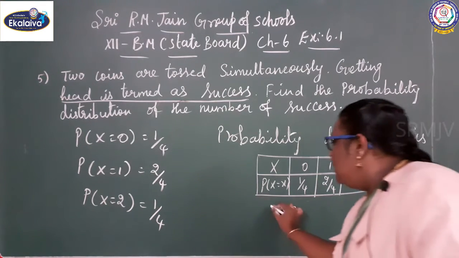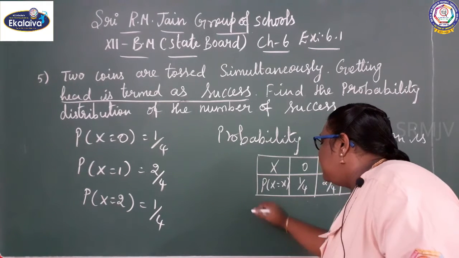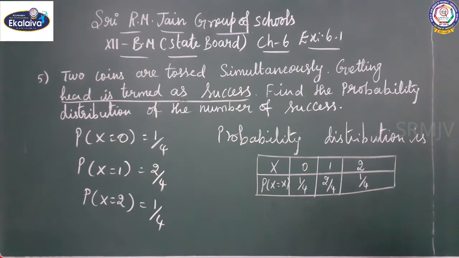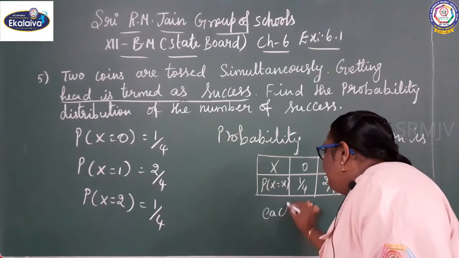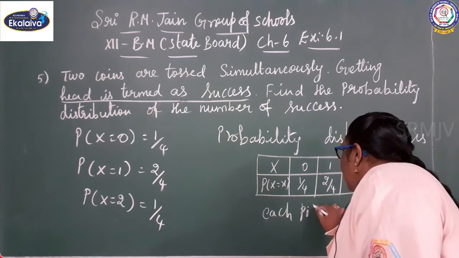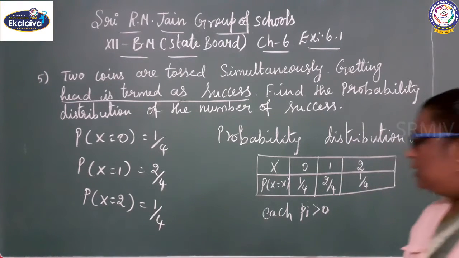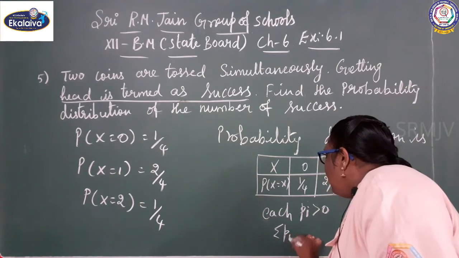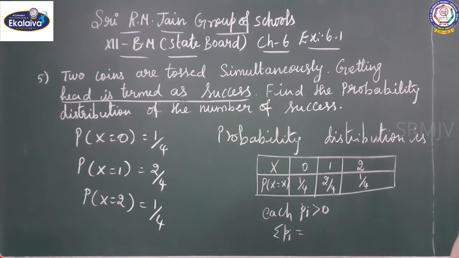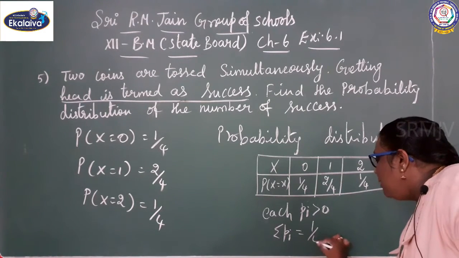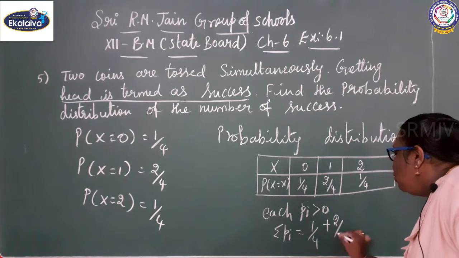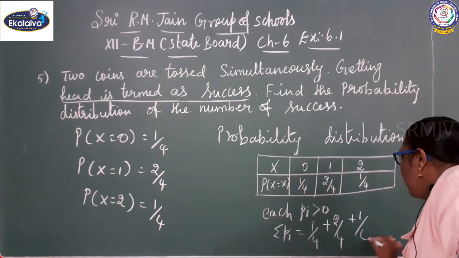You know very well, each p i value is greater than 0. Sigma p i equals 1 by 4 plus 2 by 4 plus 1 by 4.